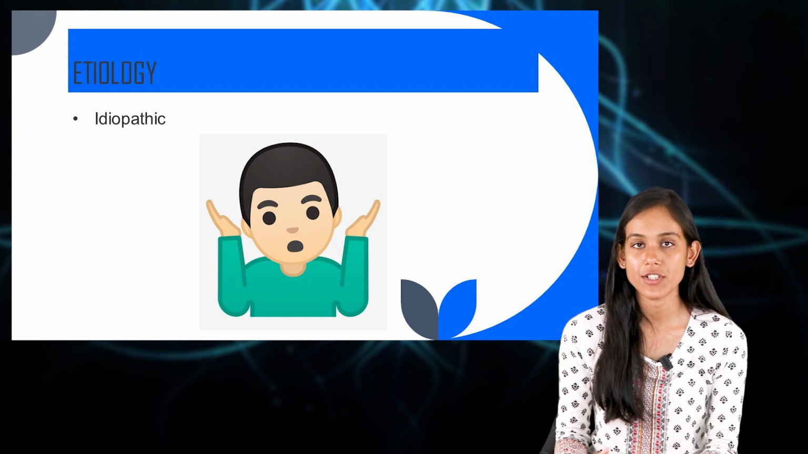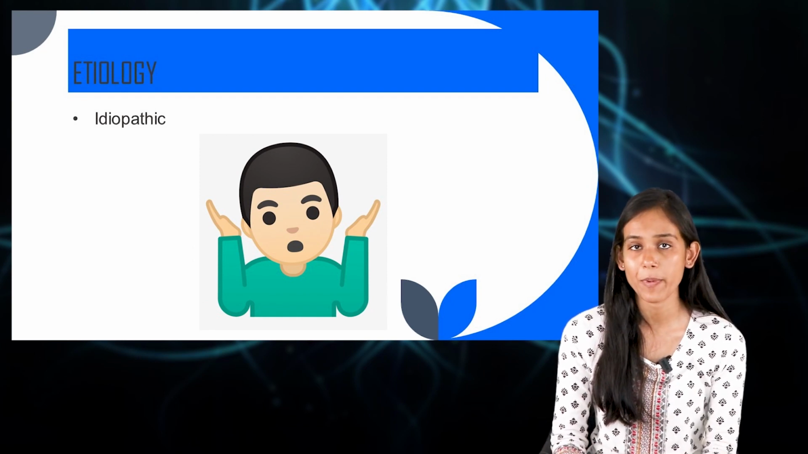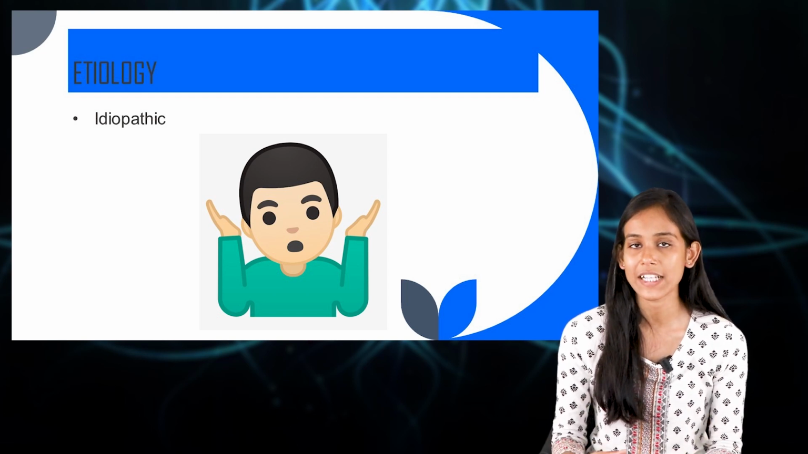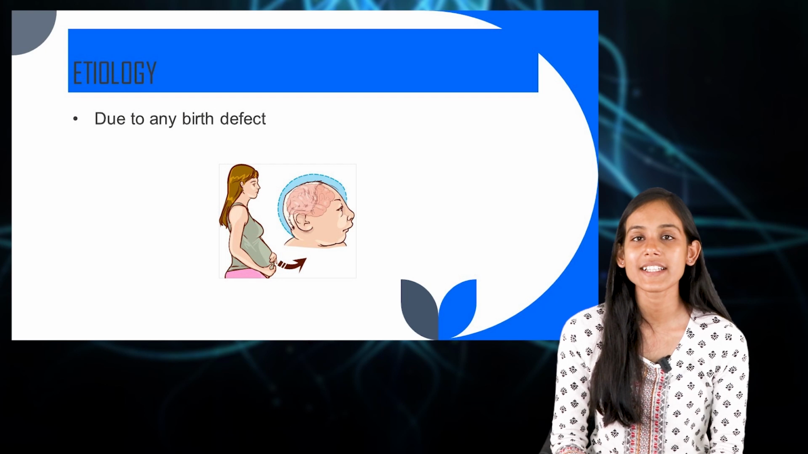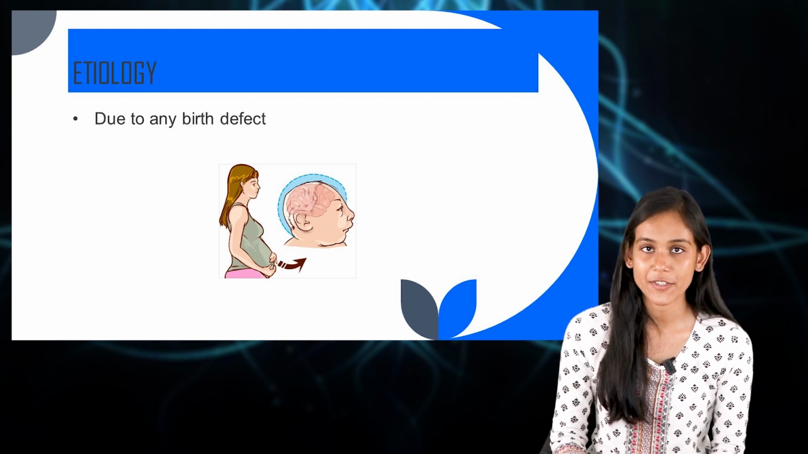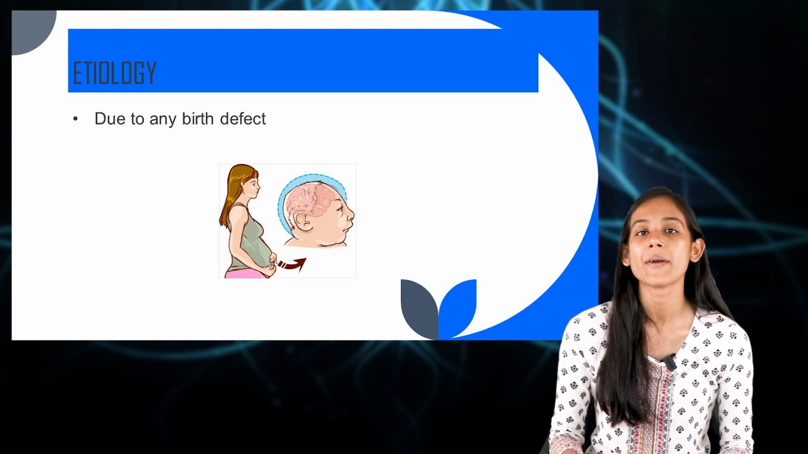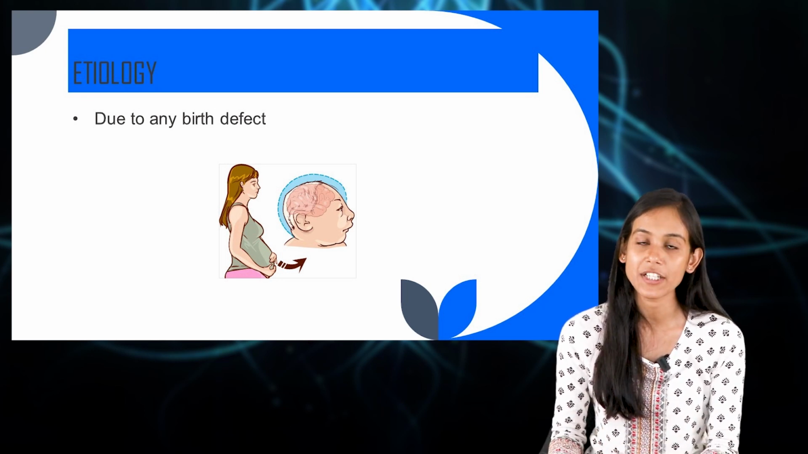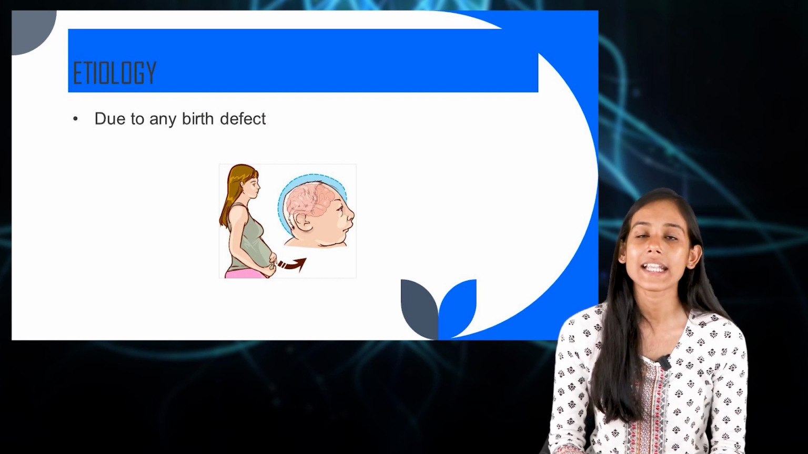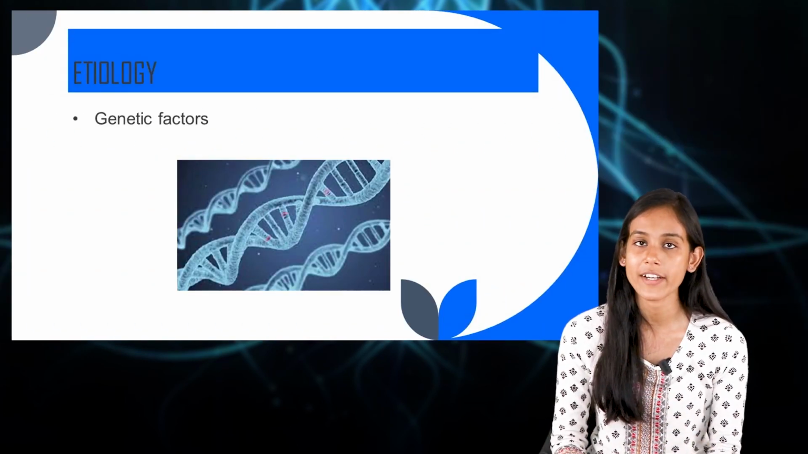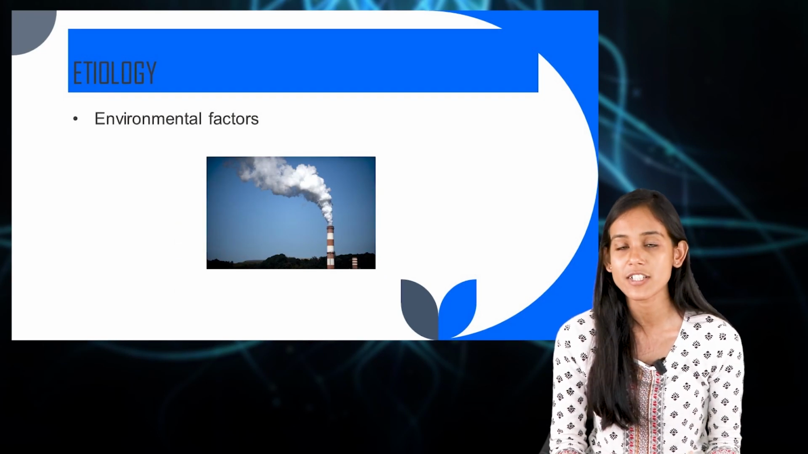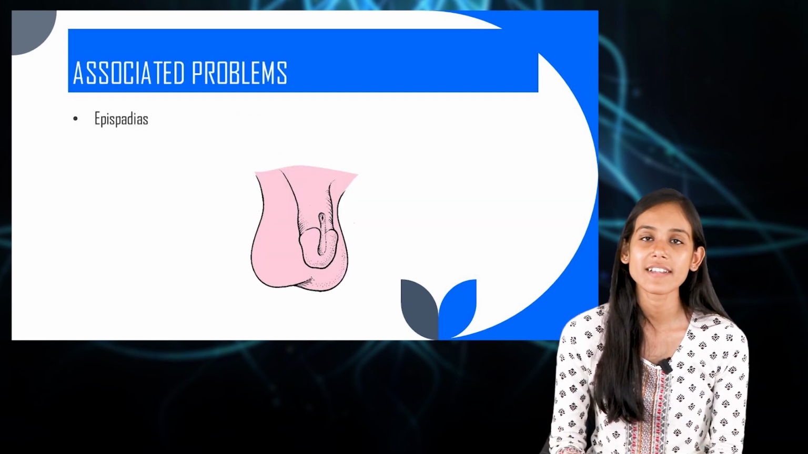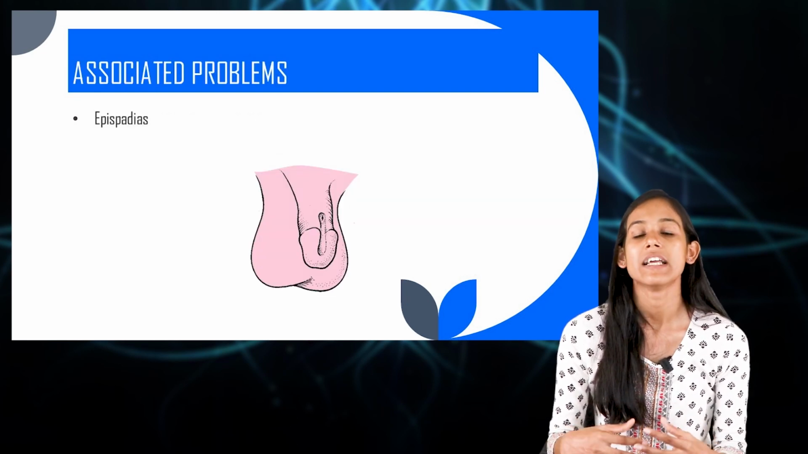Now moving on to the etiological factors. The first thing is, it is idiopathic. In most of the cases, the etiology of this condition is unknown. And then the next thing can be due to any other birth defect. As I was telling you, exstrophy of bladder is usually associated with some other congenital anomaly, so that might be a cause. And other than that, if there are any genetic factors or environmental factors, that can also cause exstrophy of bladder in a child.